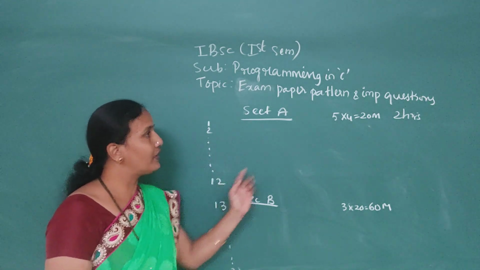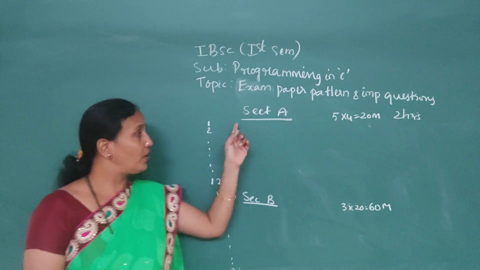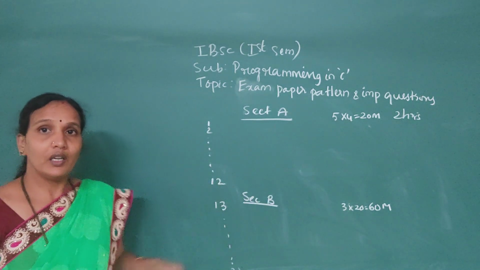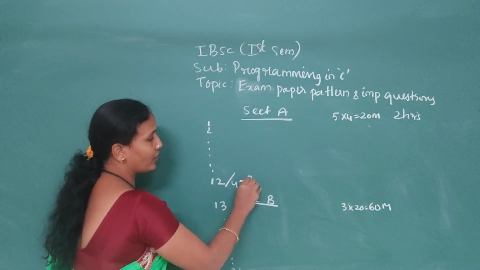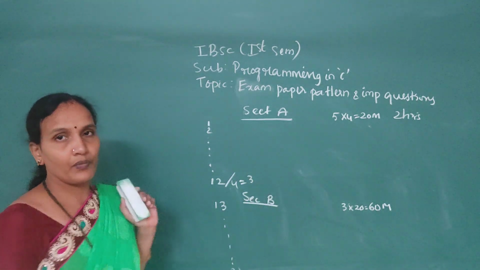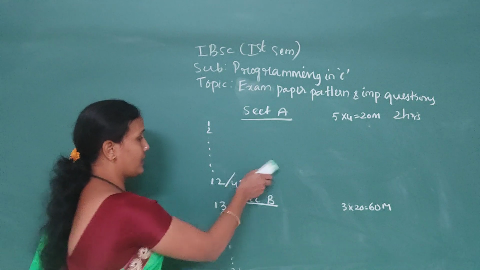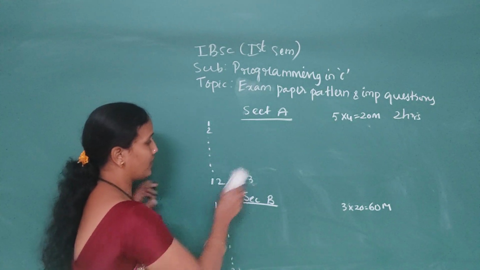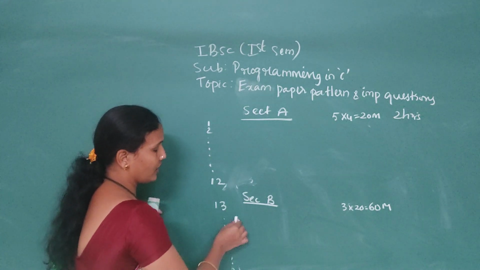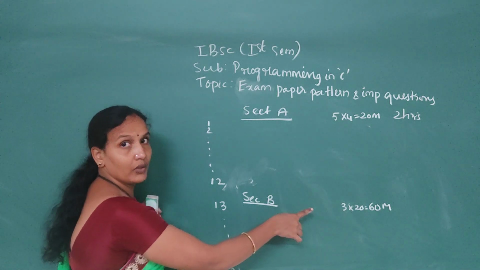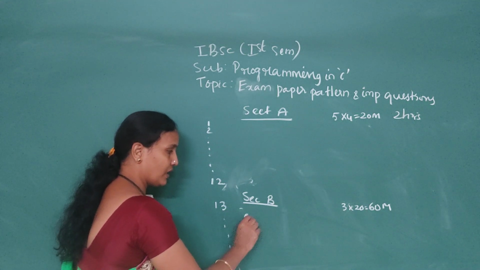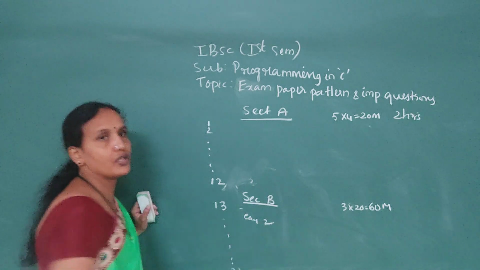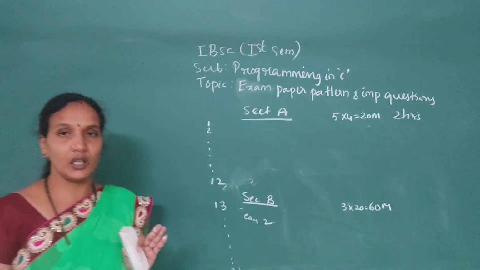Because here you need to write only 5 questions, but how much choice are they giving? 12 questions, divided into 4 units, so from each unit they are giving 3 questions. And in section B, total 8 questions, you need to write only 3. From each unit they will give 2 questions.